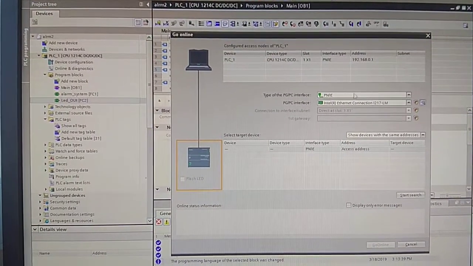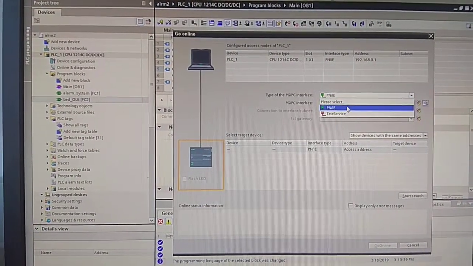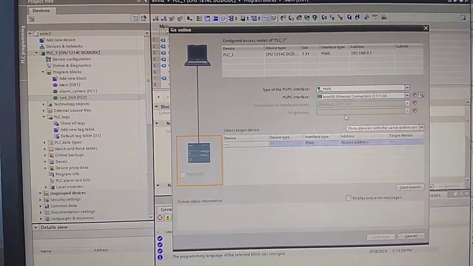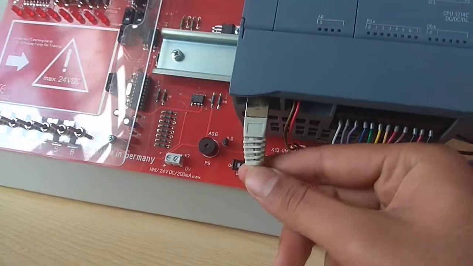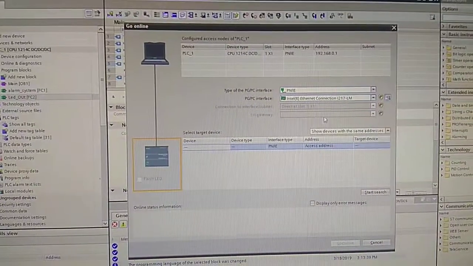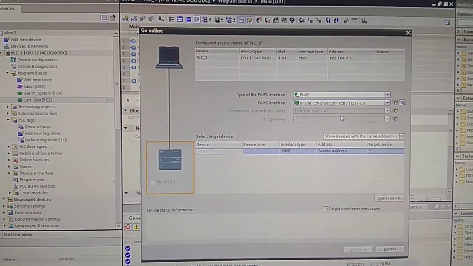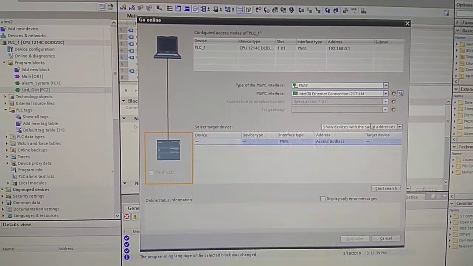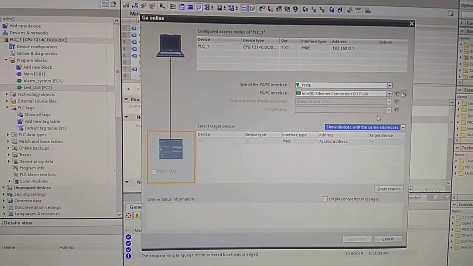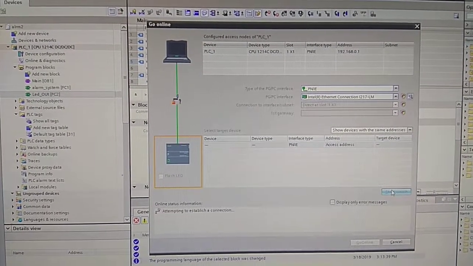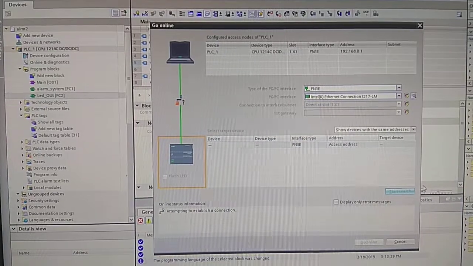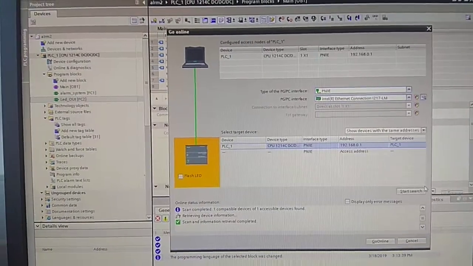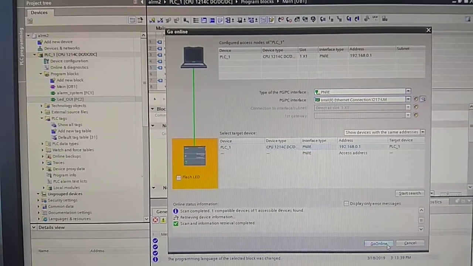The next thing you need to do is go online, and it's going to give you this window. You're going to select that to this, and that to Ethernet connection, because we're connected to the PLC via a wired Ethernet connection. Again, if you've got multiple Ethernet connections, you need to make sure you're connected to the right one. I'm going to search for my device, and once it's there, you press go online.